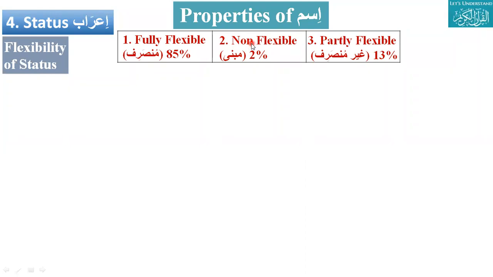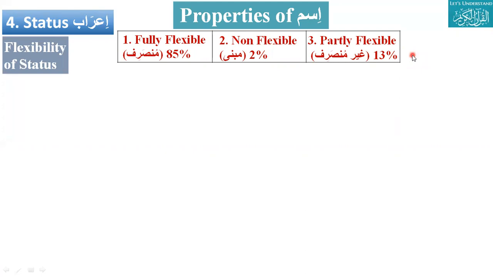You will see many examples in which marfu, mansub and majroor will always be the same. There will be no change in the form, but we will try to find that it is marfu or mansub or majroor due to some reason, and it will always have the same form. The third thing is partly flexible. We have seen some ghair munsarif, partially flexible.